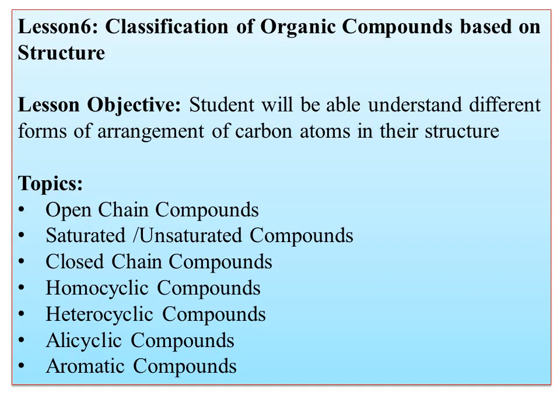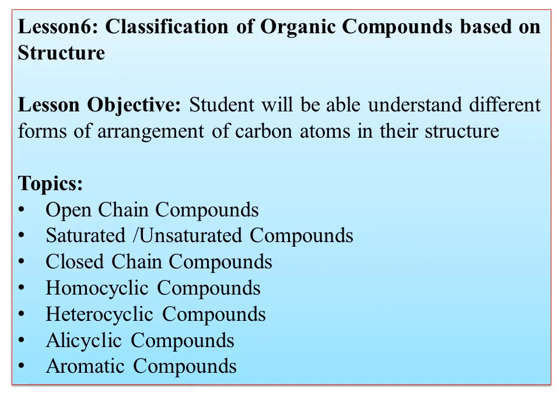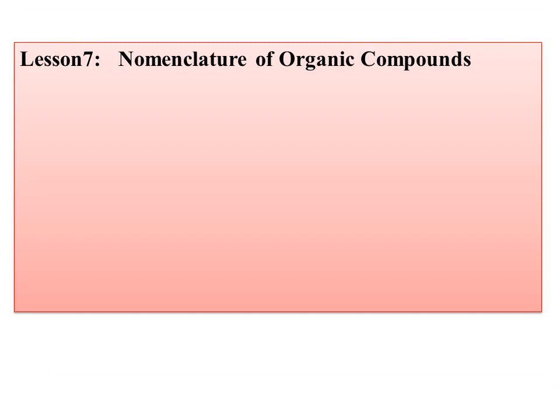In lesson number 6, the classification of organic compounds based on their structure. Again, these carbon compounds have different arrangements of atoms. We are going to classify them into open chain compounds and closed chain compounds, saturated or unsaturated compounds, homocyclic compounds, heterocyclic compounds, alicyclic compounds, aromatic compounds. Like this, we are going to classify based on the structure that you are going to learn in this lesson. In lesson number 7, we are going to learn the nomenclature of organic compounds.